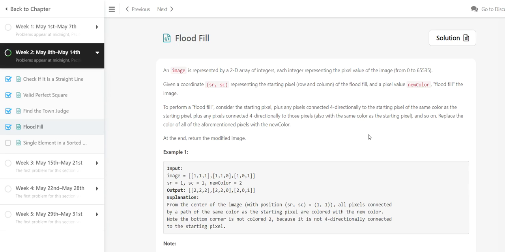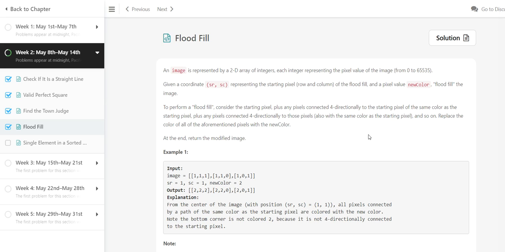So in this question, the problem will give the user input of a 2D array and then give the starting index through two values, which are row and column index C, and you are also given a new color, which means the value you need to replace if the condition is valid.